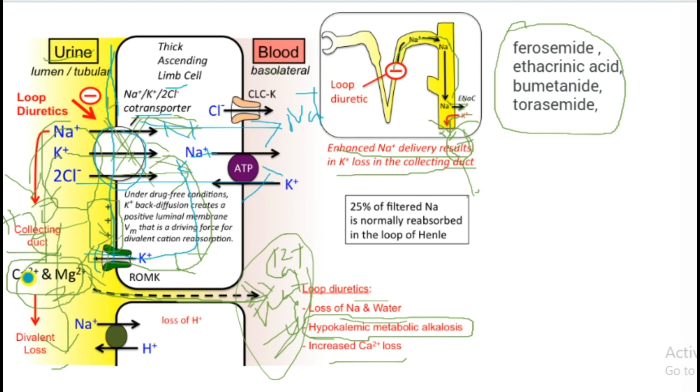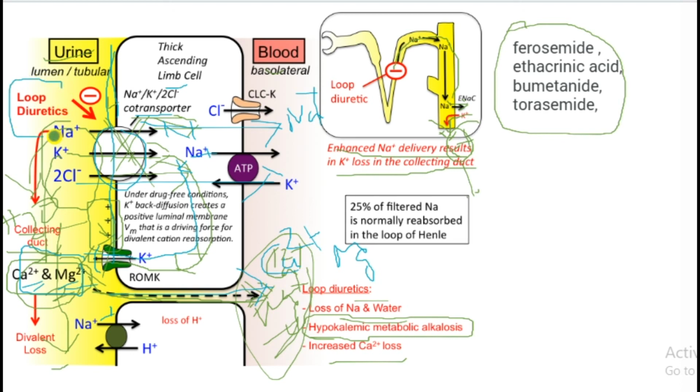Calcium 2 plus and magnesium 2 plus are also highly positively charged, so they move away from these positive charges. There are leak channels, or gap junctions, between these cells, so they move quickly to the bloodstream.